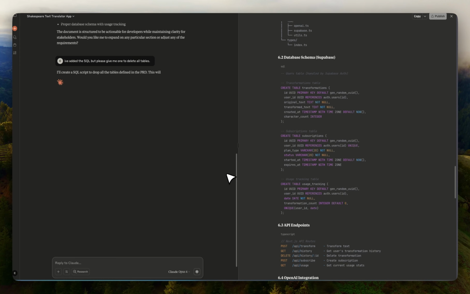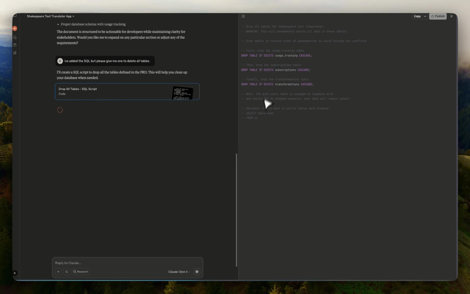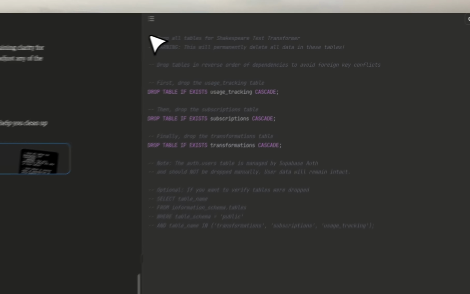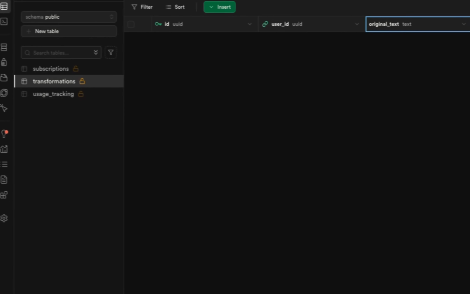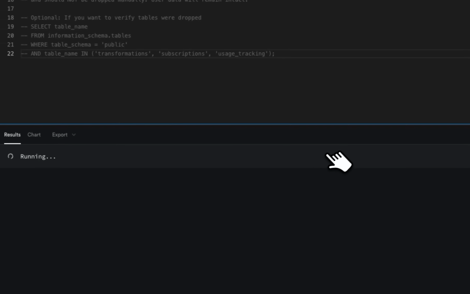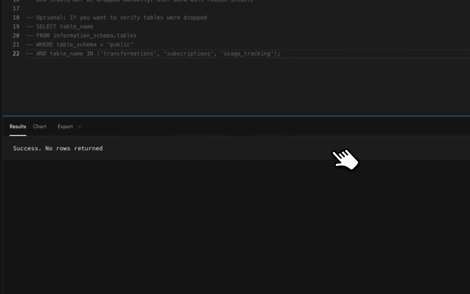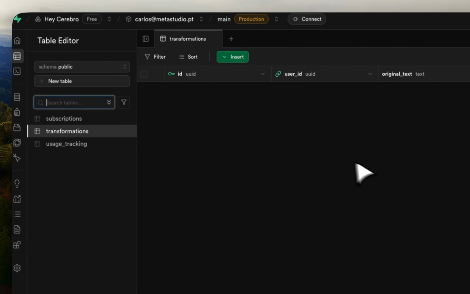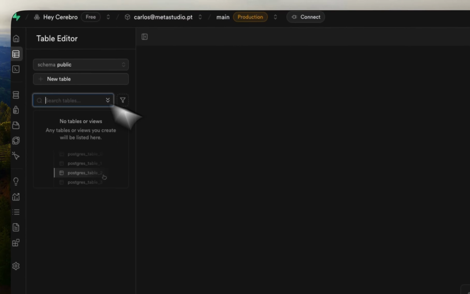This is going to give me another SQL to just delete all of the tables that we created. Then once this is done, I'm just going to go over here and run this SQL again. It's going to have a warning because it's a destructive behavior. And if I go back, the tables should be deleted.